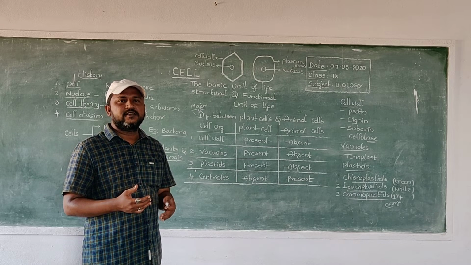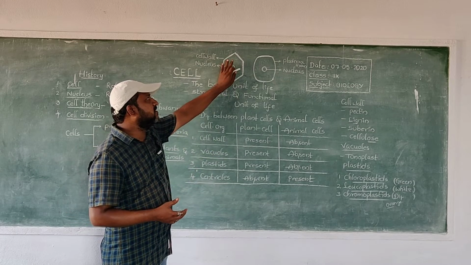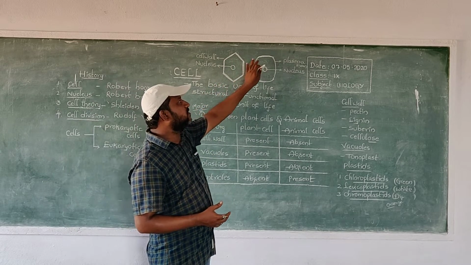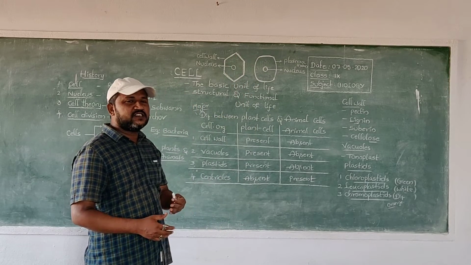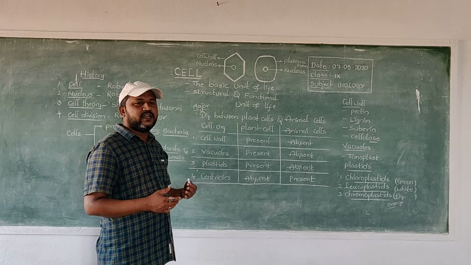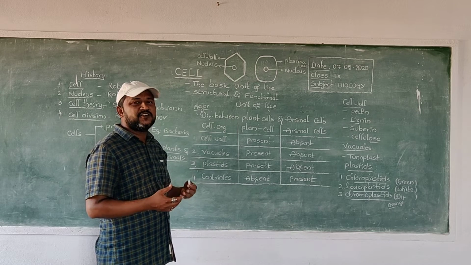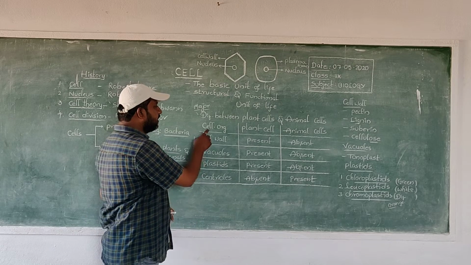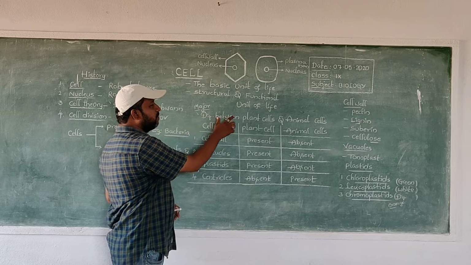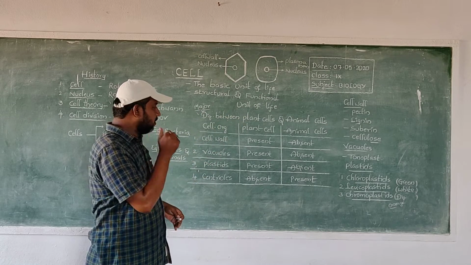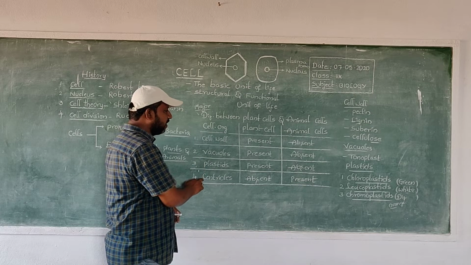All these are treated as cell organelles. Some cell organelles are present in plant cells. Specifically, some cell organelles are present in animal cells. Now, we have discussed the differences between plant cells and animal cells based on cell organelles. The major differences are cell wall, vacuole, plastids, and centrioles.